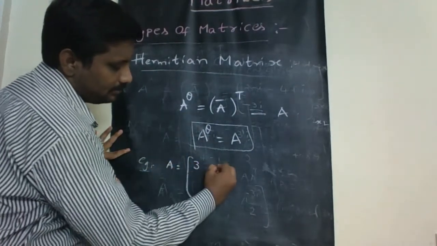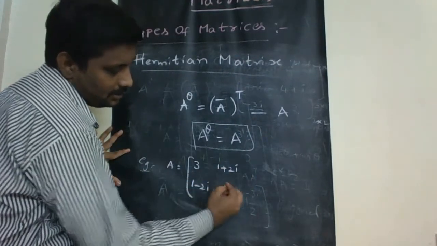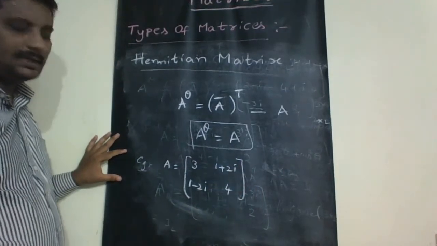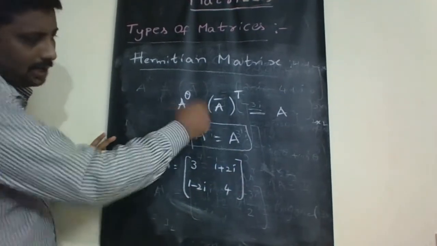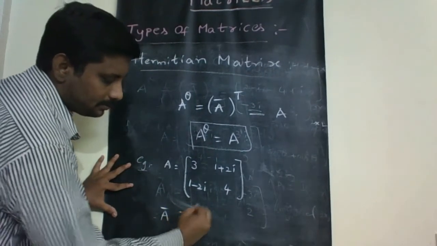the matrix A is 3, 1 plus 2i, 1 minus 2i, 4. First we have to consider the conjugation of the matrix, that is A bar.